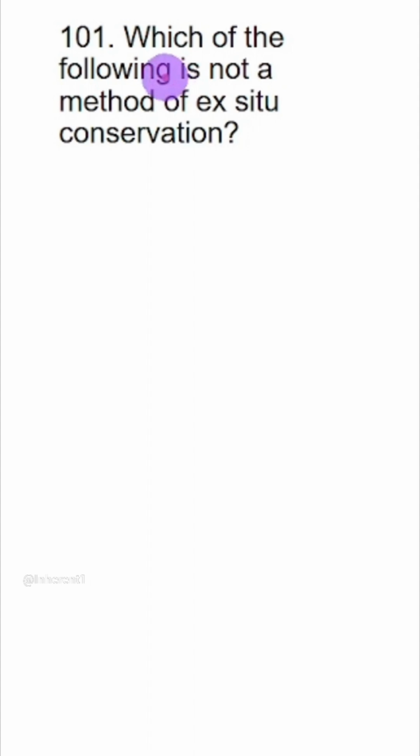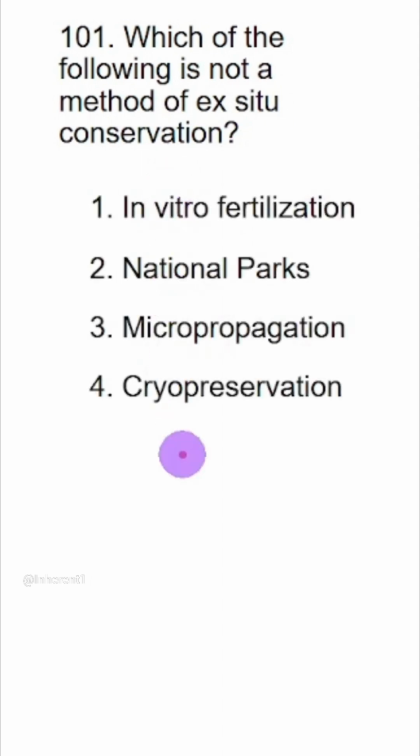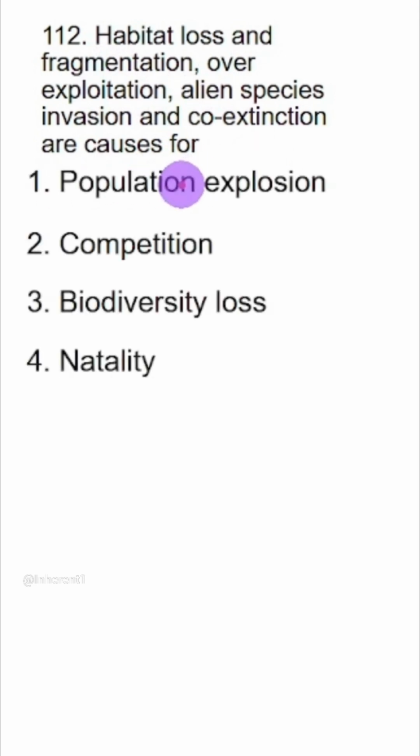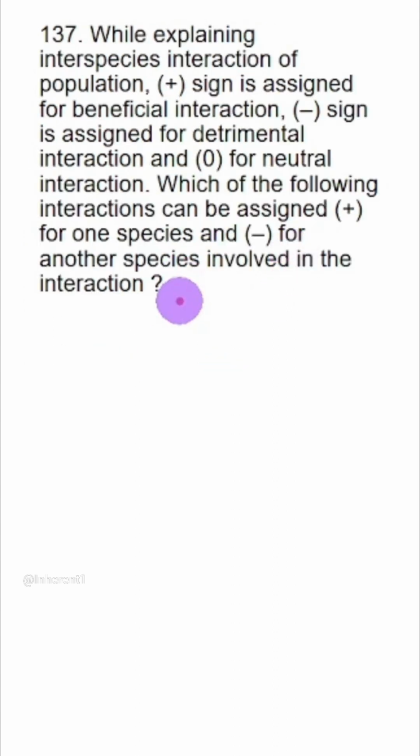Next question. Which of the following is not a method of ex situ conservation? You need to identify the in situ conservation. So out of these, only national park is in situ conservation. This is the answer. Next question. Habitat loss and fragmentation, overexploitation, alien species invasion, and co-extinction are causes for biodiversity loss. Option 3. Next question. See, it looks worded, it looks scary, but it is actually very simple question.